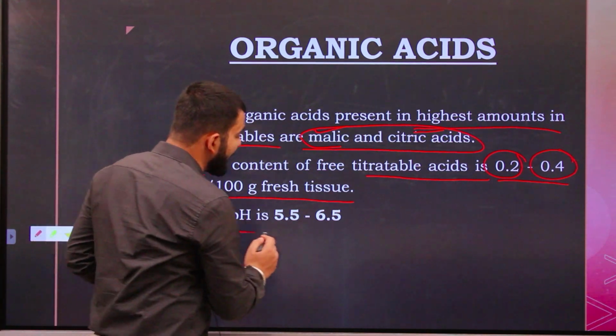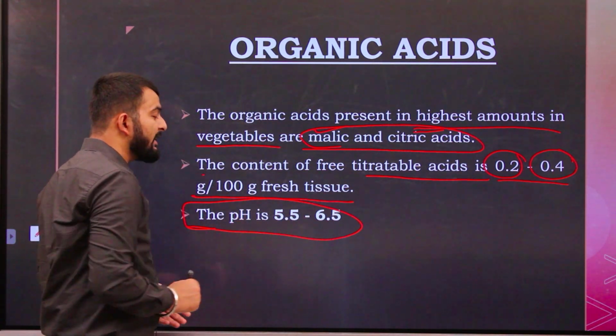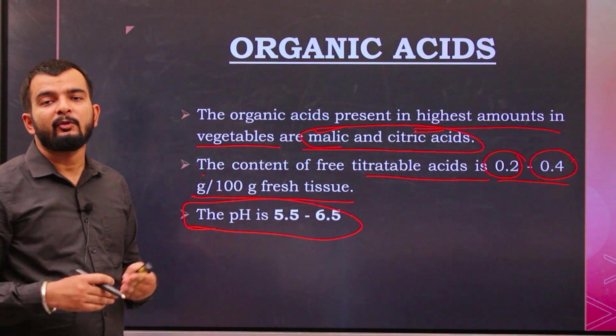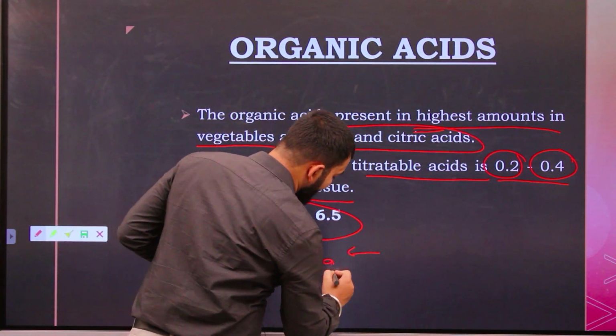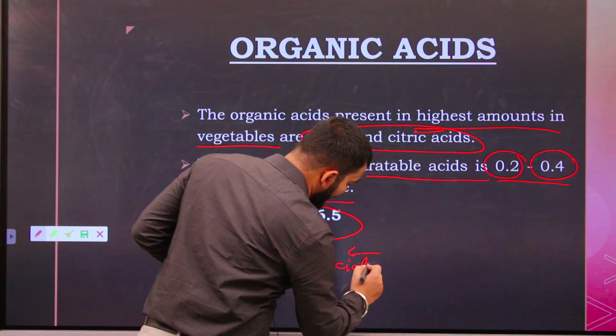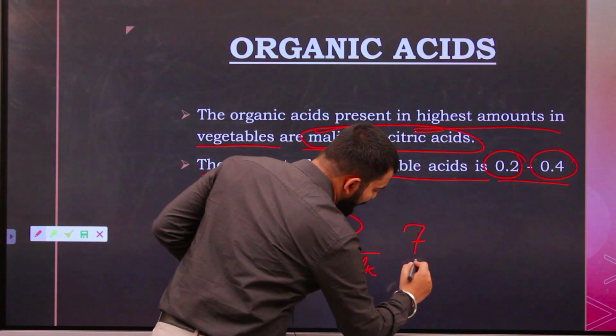Now, the pH of vegetables will range between 5.5 to 6.5, that is slightly towards the acidic side. Now, 7 is your neutral pH.